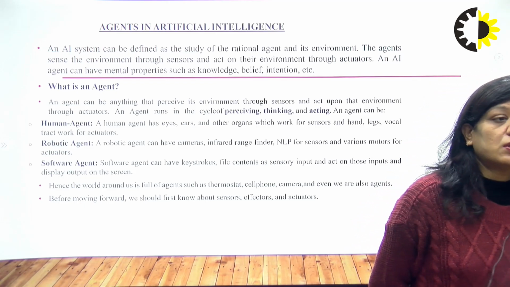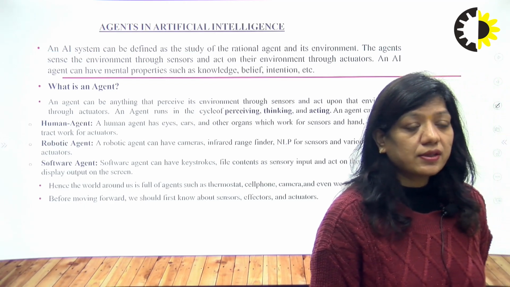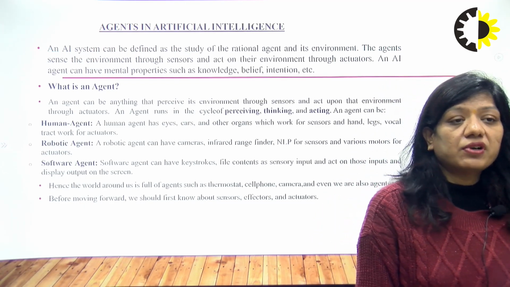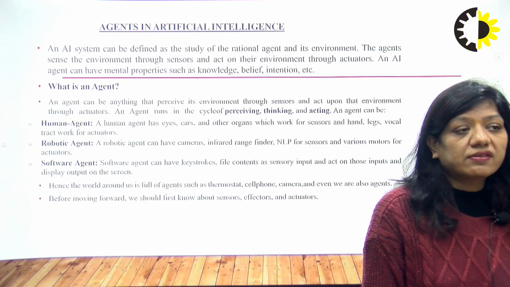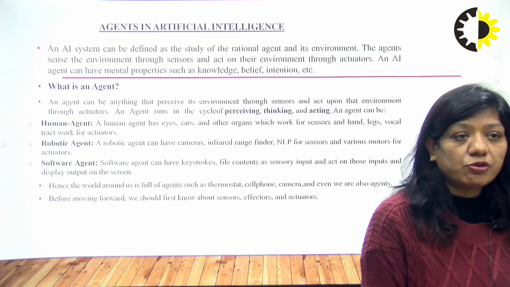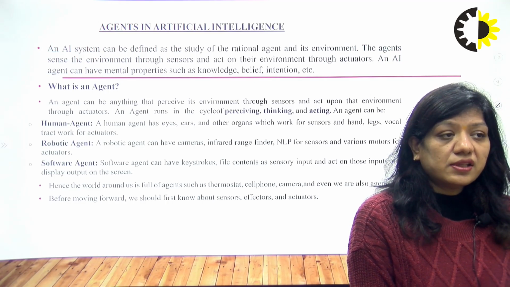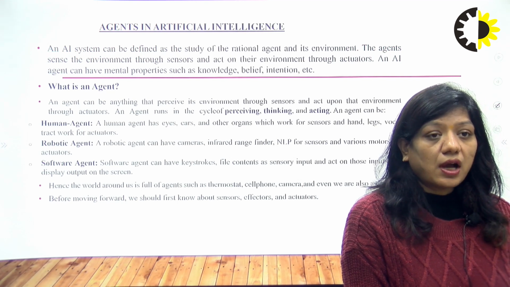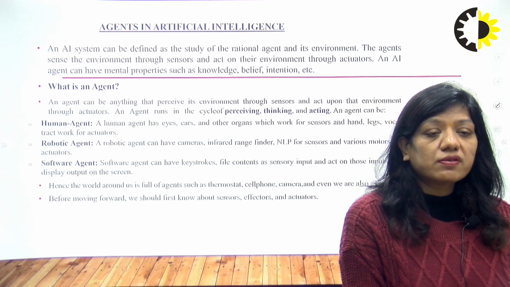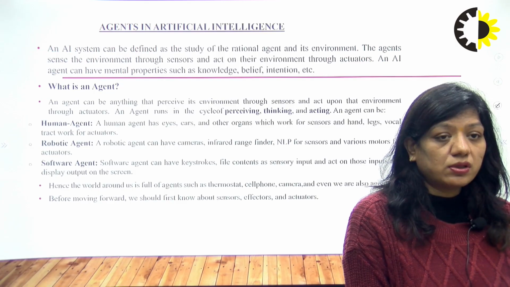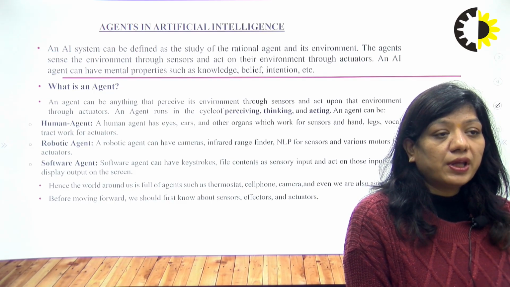A human agent has eyes, ears, and other organs which work as sensors, and hands, legs, and vocal tract work as actuators.